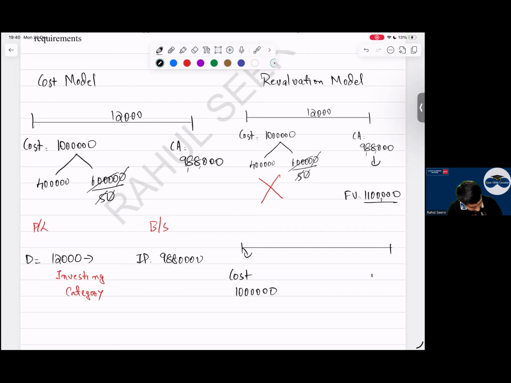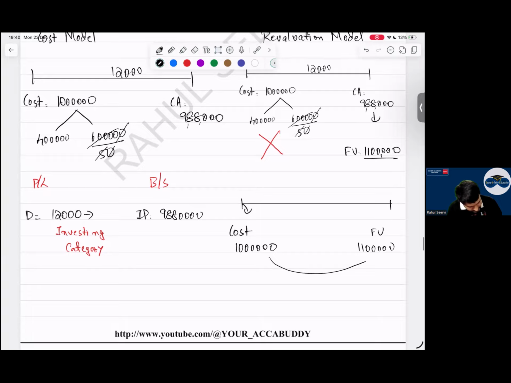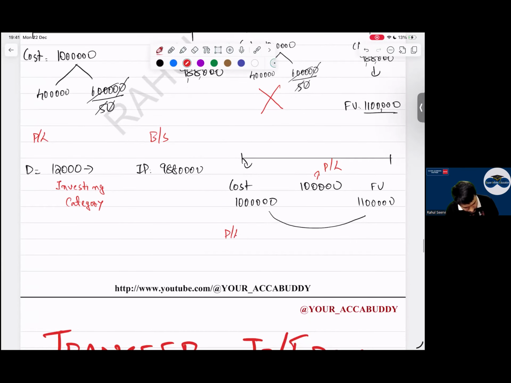11 lakhs. What is the increase? 1 lakh, 0.1 million. Where will you show this? P&L. So what will you show in P&L? Fair value gain of 0.1 million. And in the balance sheet, what is the value of the investment property? 1.1 million. Clear? So with this, your part is done.